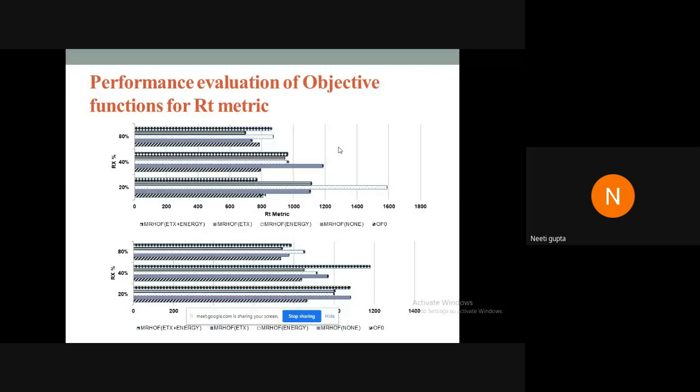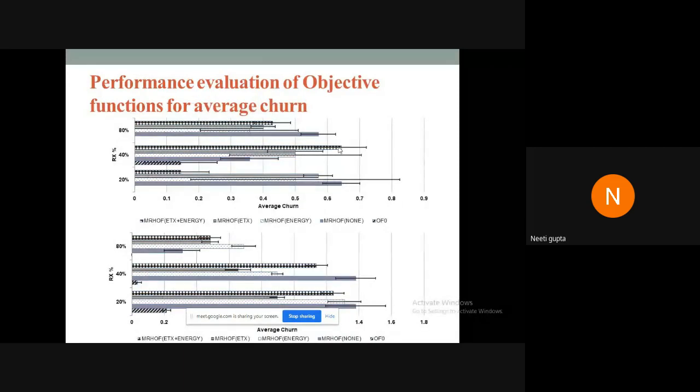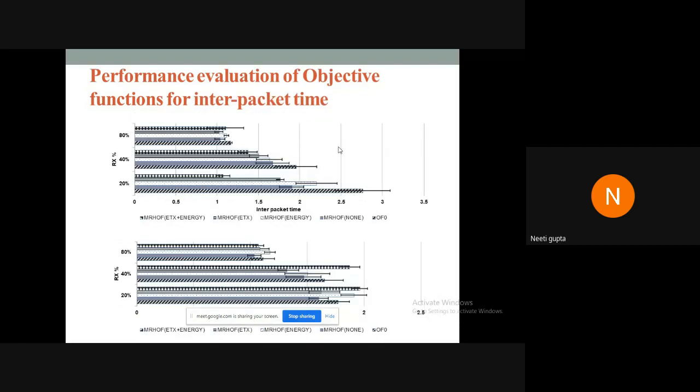Then routing metric, average churn, which gives the measure of instability of a protocol. For example, if the number of parent switches are more, obviously the average churn will be higher. If the churn for a particular objective function is low, it means it provides more stability to the protocol, and the number of frequent parent changes gets reduced. And inter-packet time, which gives a measure of latency in the network.